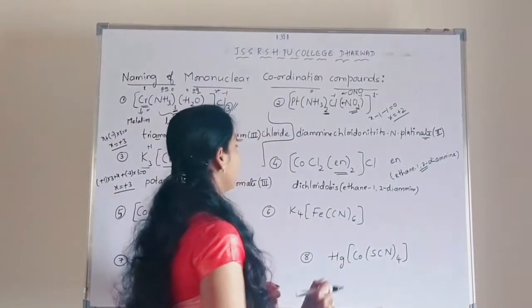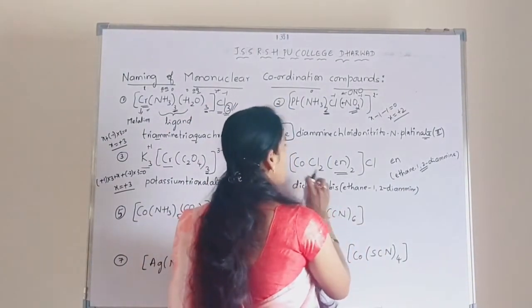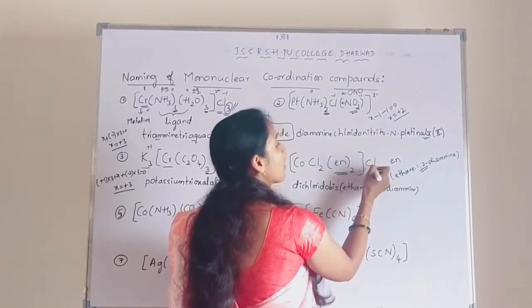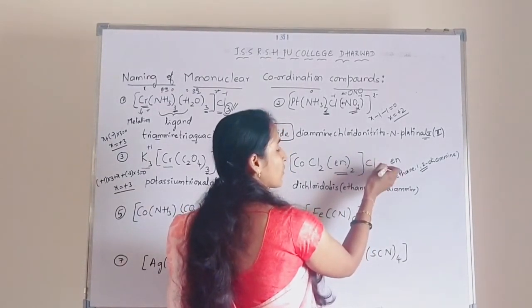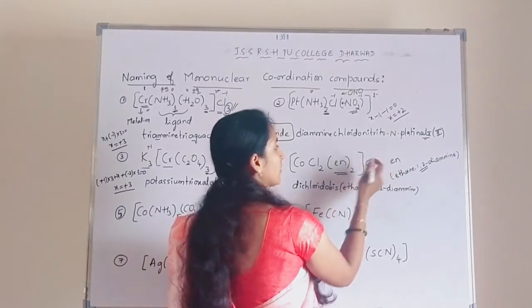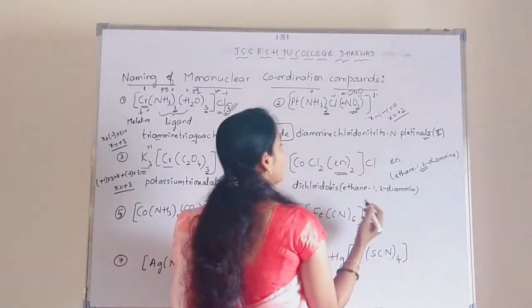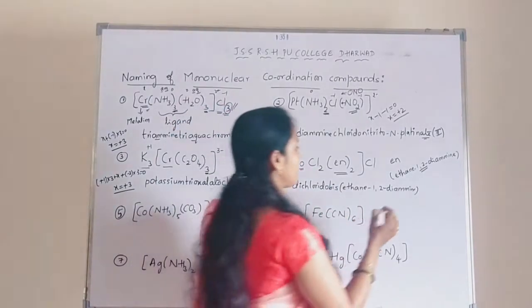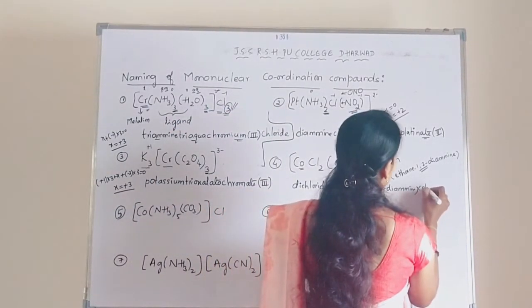Okay. Then the name of the metal should be written. The ions outside the coordination sphere are at the end. So that's why it is a cationic complex. So if it is a cationic complex, the name of the metal should be written as it is. So cobalt.